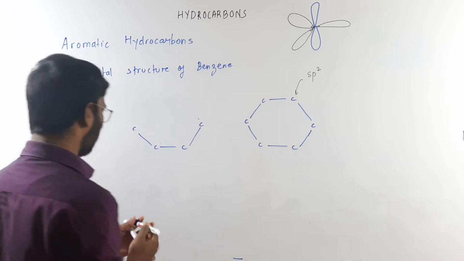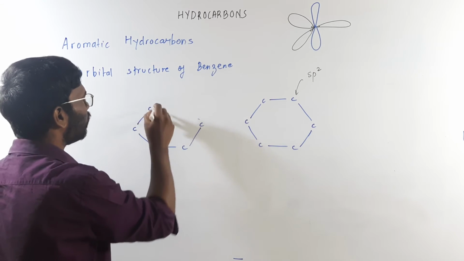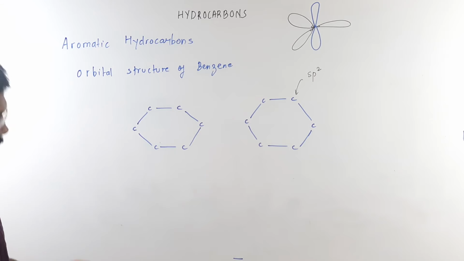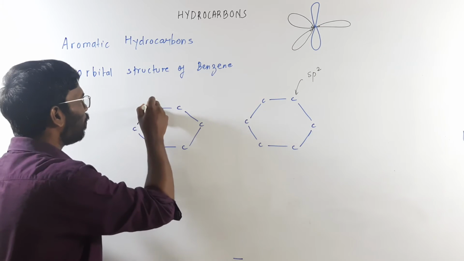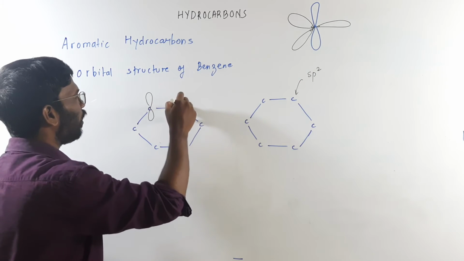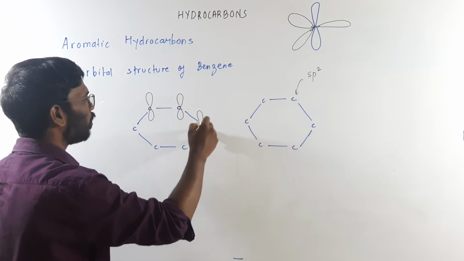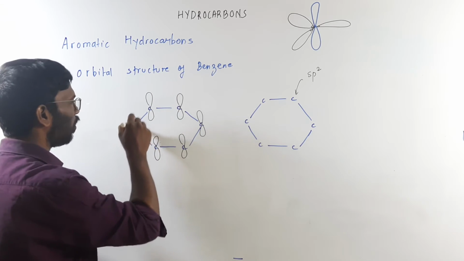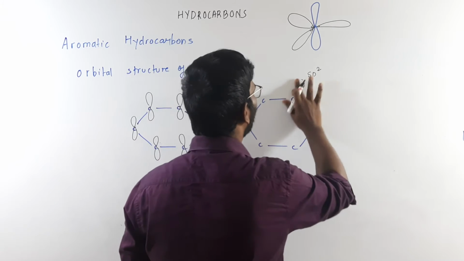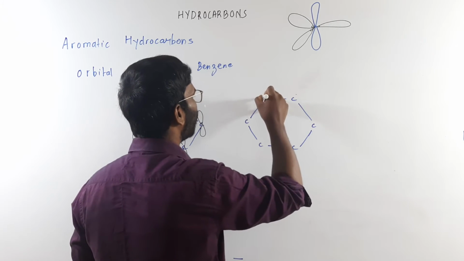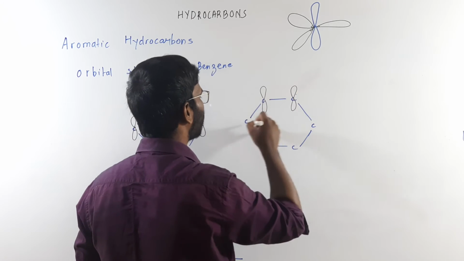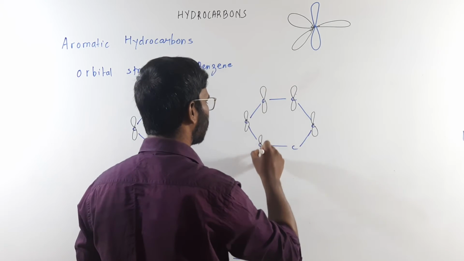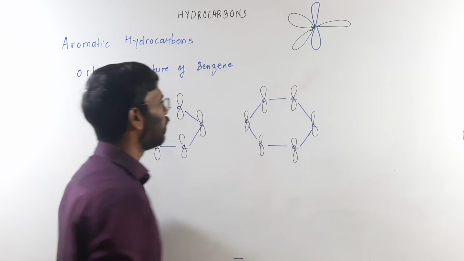Means I will draw this way. This carbon is connected over here. This is another carbon. Means what I can say is that on every carbon there is a p orbital. Unhybridized p orbital, which usually forms the pi bond, right, on every carbon. Like this is the p orbital.